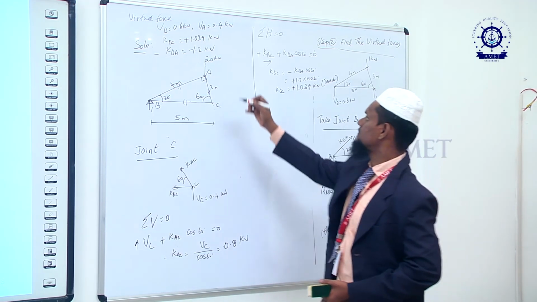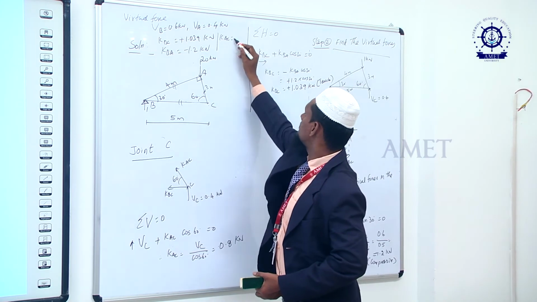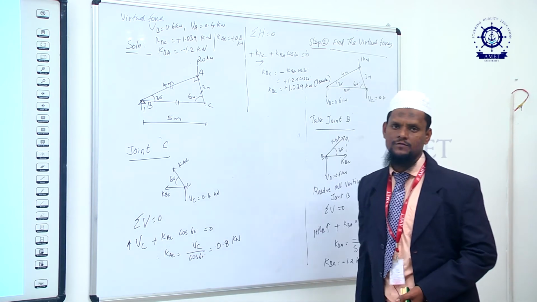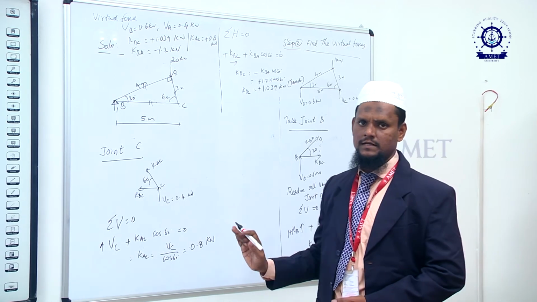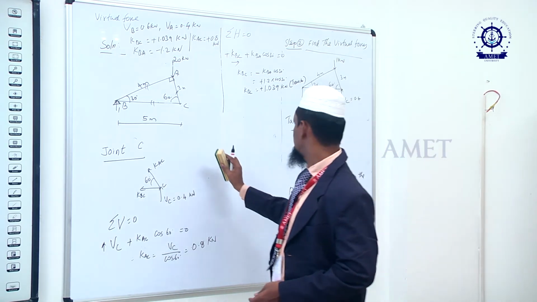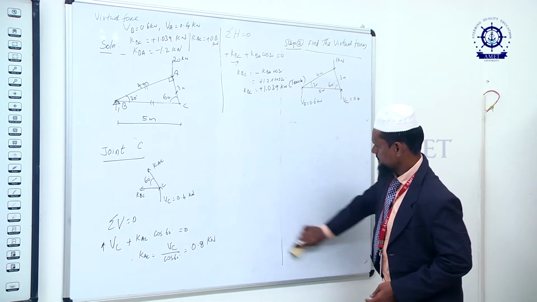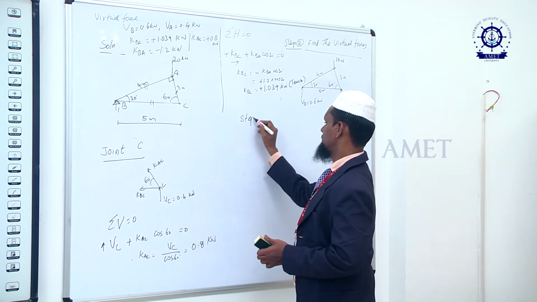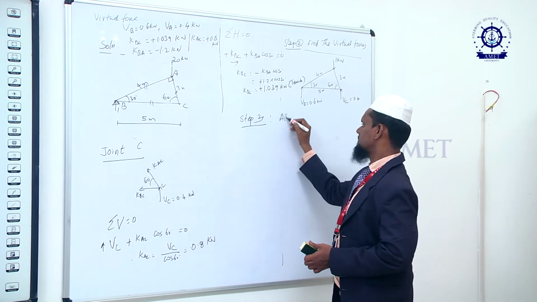Then KAC is equal to positive, plus 0.8. It is a tensile force. So we have found the virtual forces in all the members. Then we have to apply the real forces. Step 4. Apply real forces.